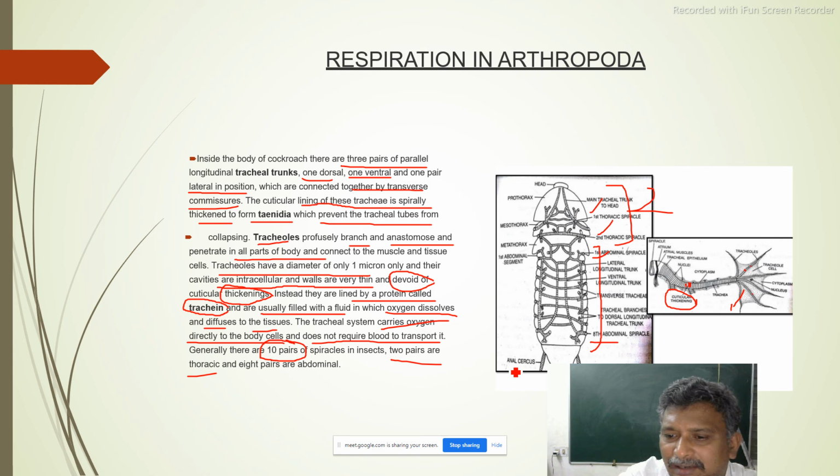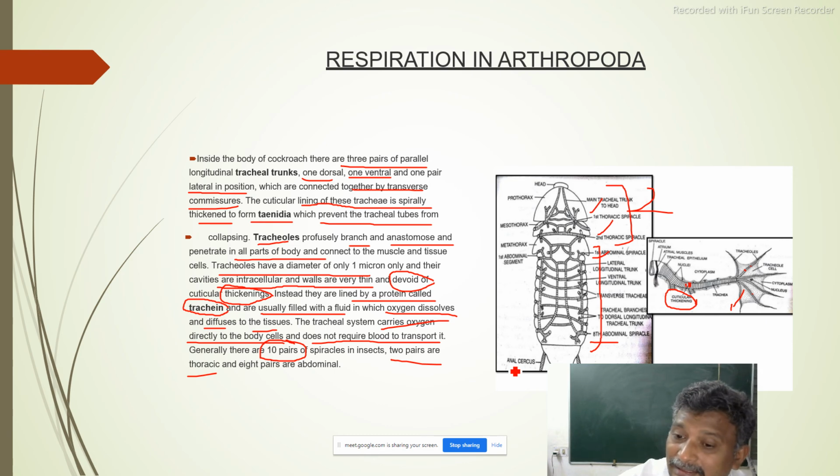The first 2 pairs are located on the thoracic region. The remaining 8 pairs are located on the abdominal segments: the first abdominal segment, second, third, fourth, fifth, sixth, seventh, eighth, like that only.